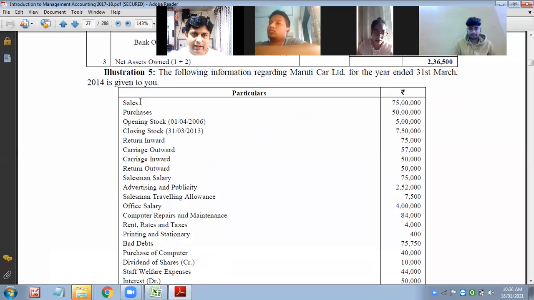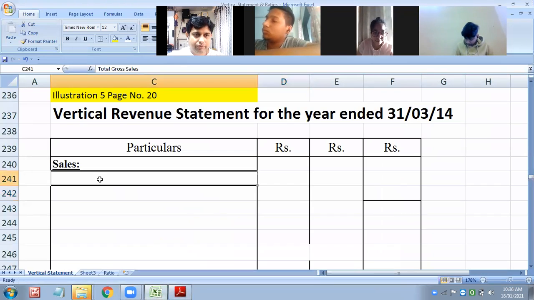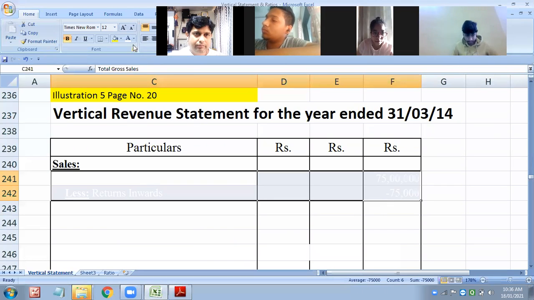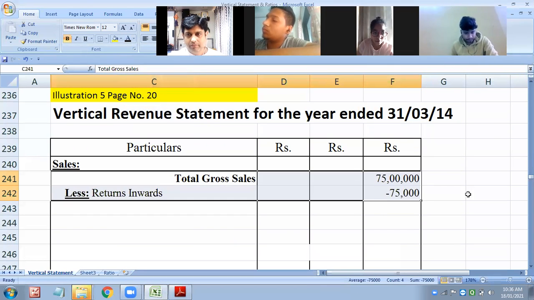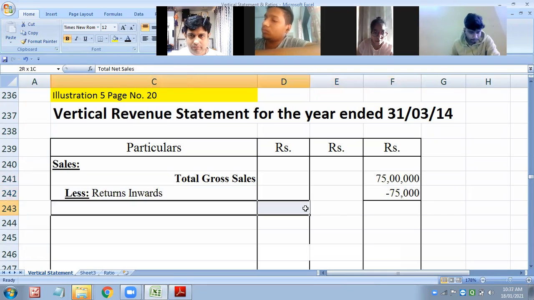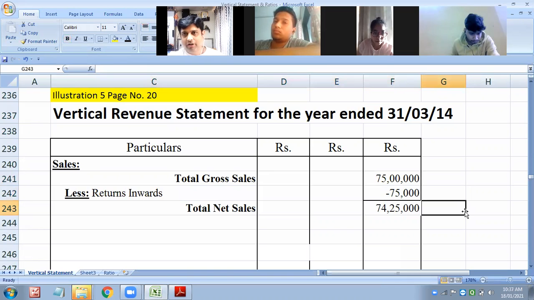I will take sales, then all items of cost of sales: purchase, opening stock, closing stock, return inward, carriage inward, return outward. Till here it will come in cost of sales. So I will take up all this. Sales is given. I hope you must have seen the return inward also. So I have used the same word. Kindly write down.